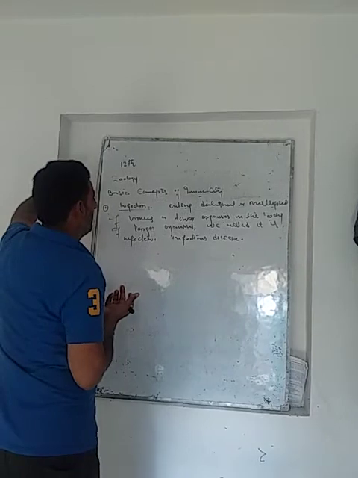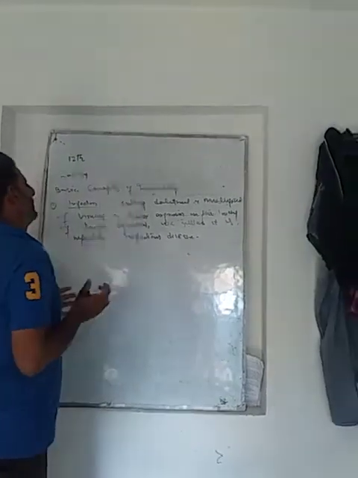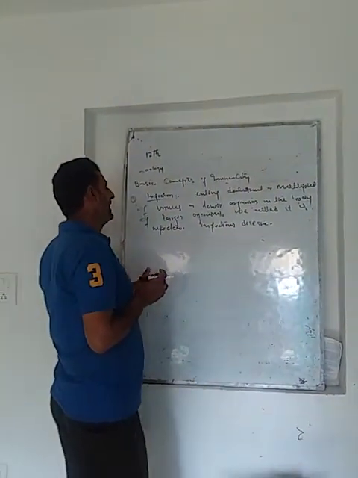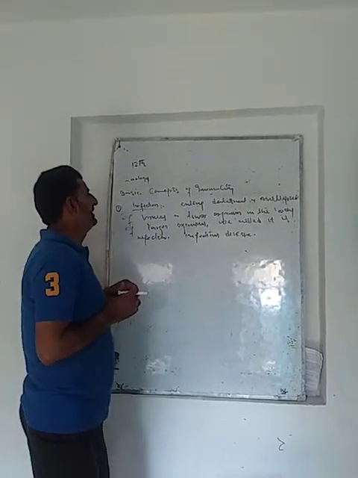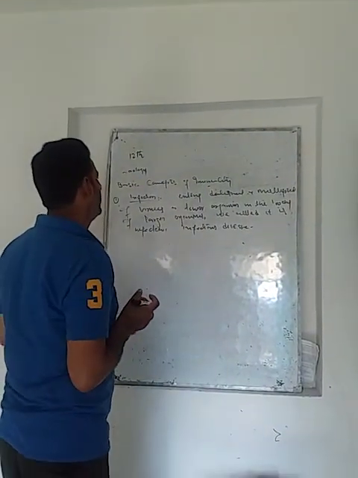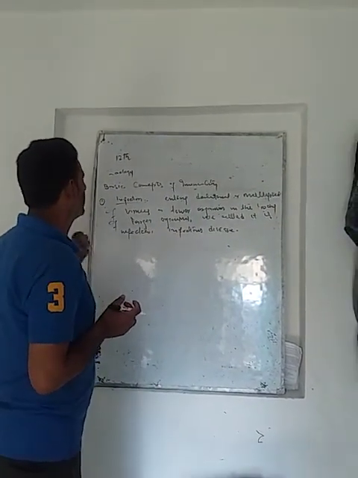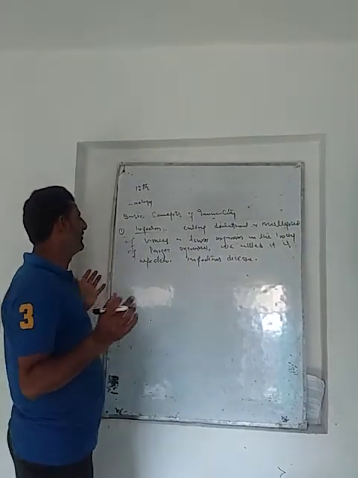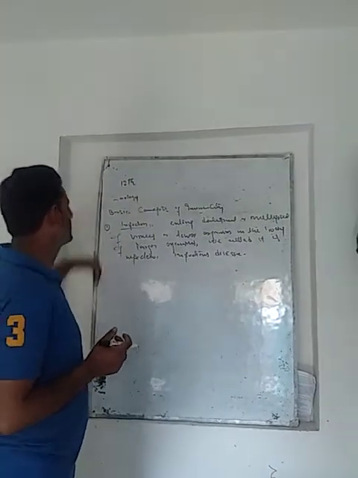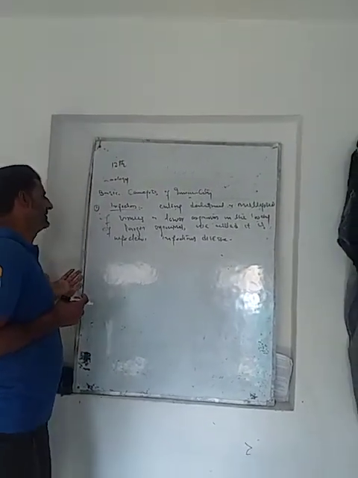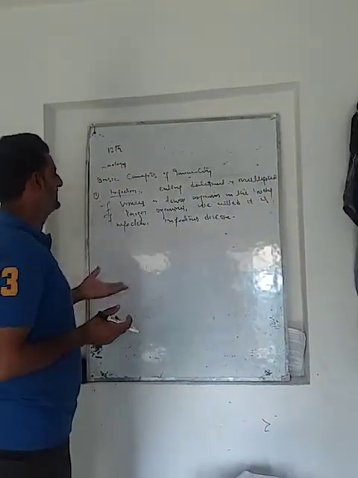How does this infection occur? When any foreign particle, any virus, any bacteria, any lower organism enters the body of a larger organism, it takes its development and multiplication inside the body, and we say it creates an infection. The disease caused by this infection is called infectious disease.